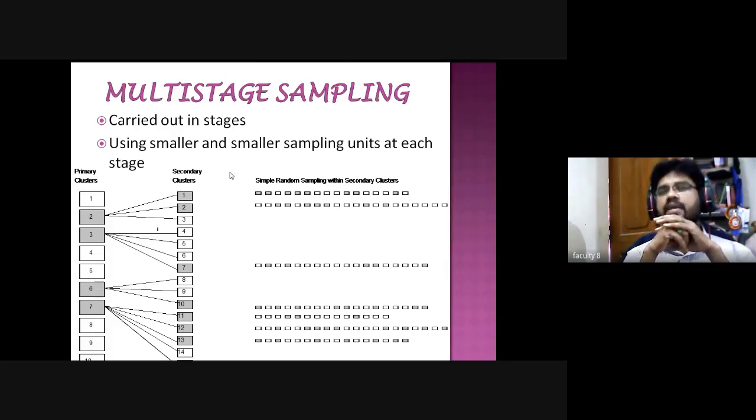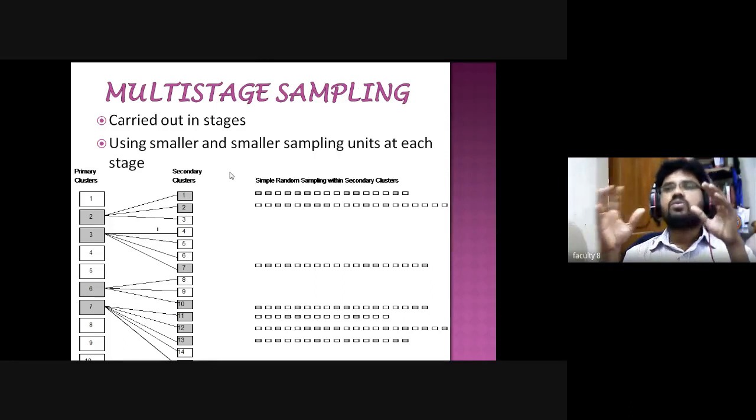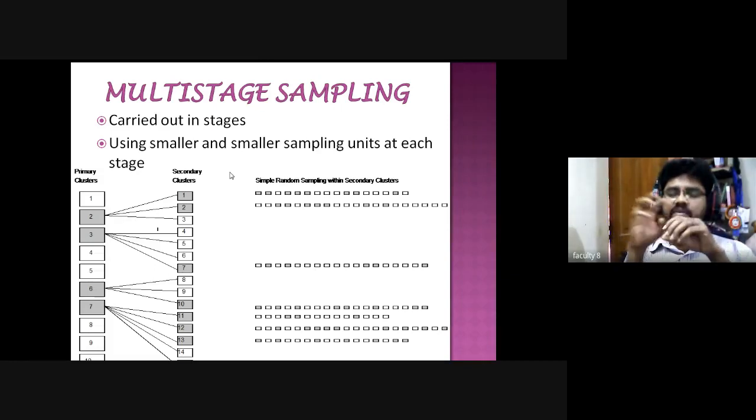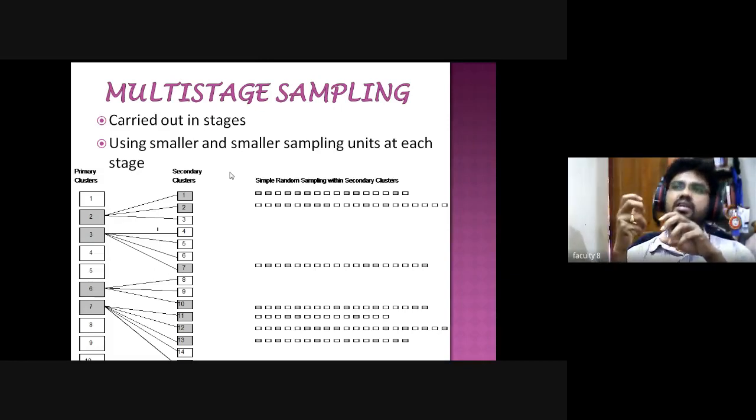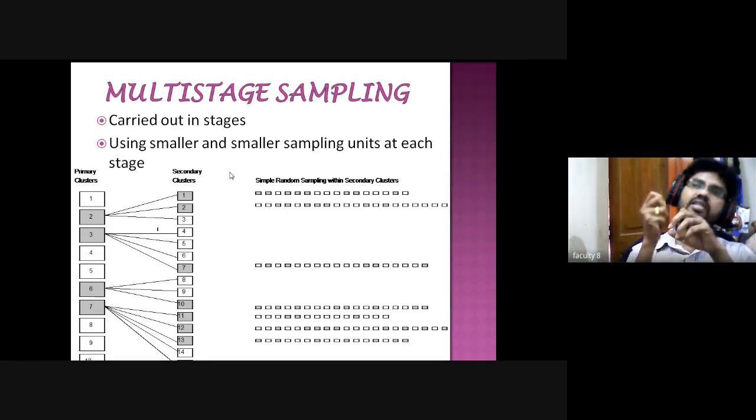I'm again repeating the question, the multi-stage random sampling method. When we are selecting a sample from the population, we need to follow certain stages. That is called multi-stage random sampling method. So here it is carried out in stages. What stages are there? Can anybody say that?